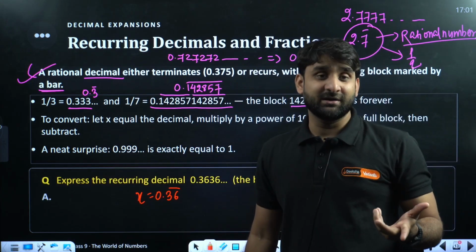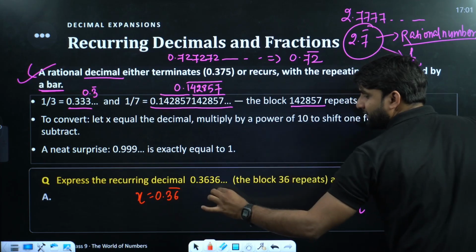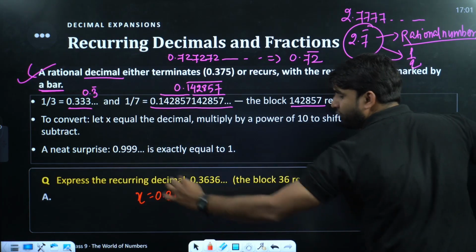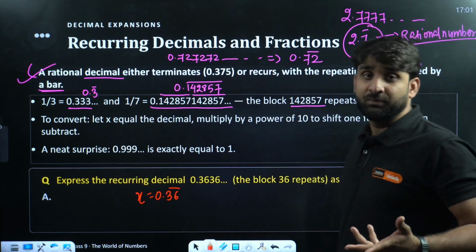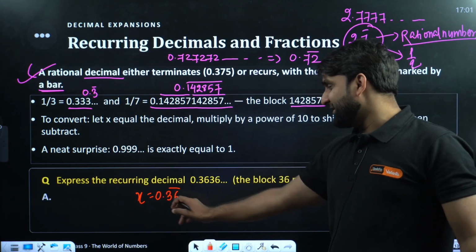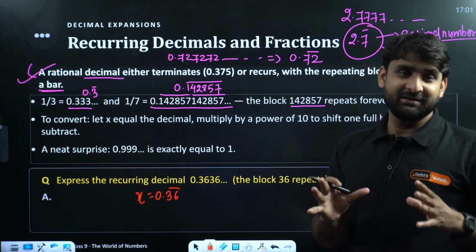This is the method, my dear. To shift the decimal from left to right we generally multiply, and to shift from right to left we generally divide, by 1 followed by zeros. So here after the decimal 2 digits are there, so we multiply by 100.